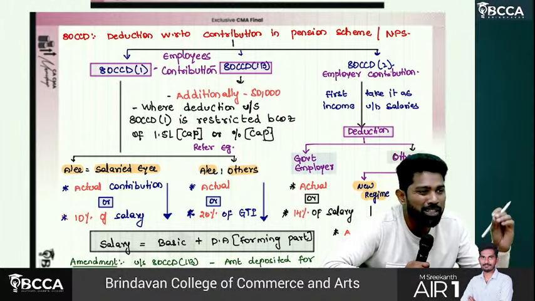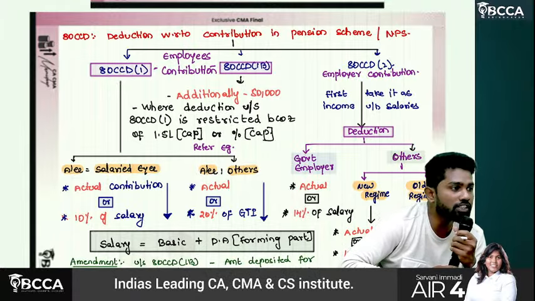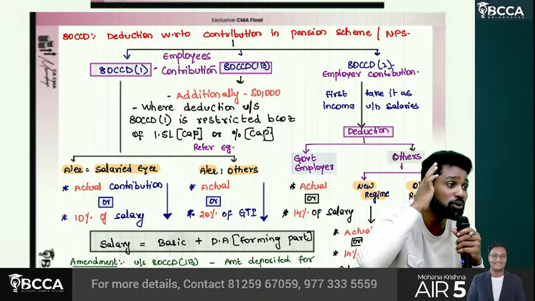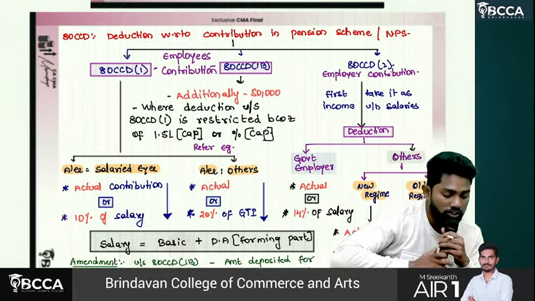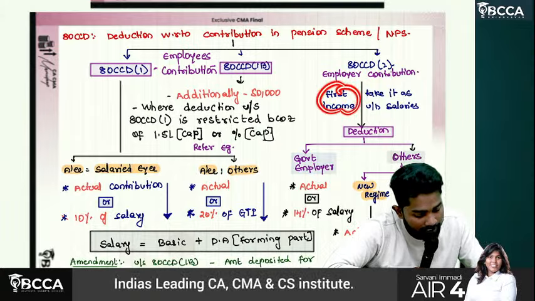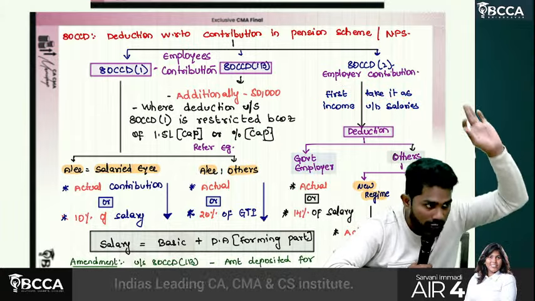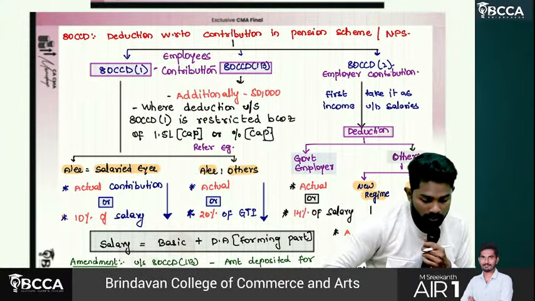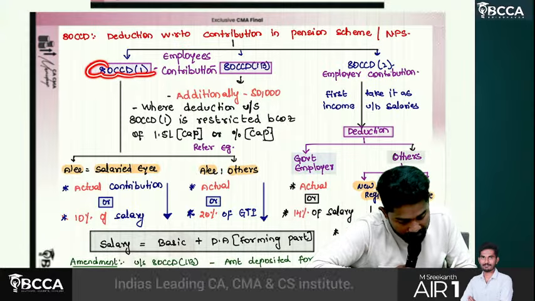It is nothing but a perquisite. Why is it a perquisite, sir? You are getting the benefit, but you are not incurring any expense. Your employer is incurring it. So that's why first it is an income. Take it as income under the head salaries. Under the salary head, you should have taken it as income. Then first we'll talk about 80CCD subsection 1, sir.